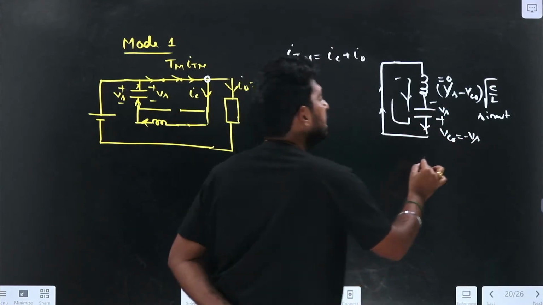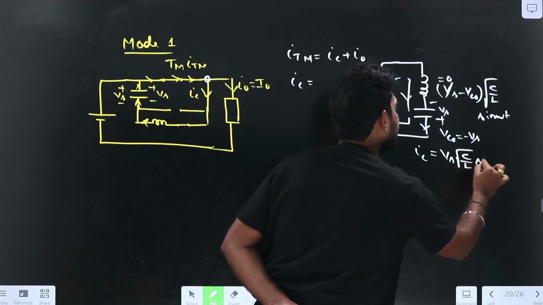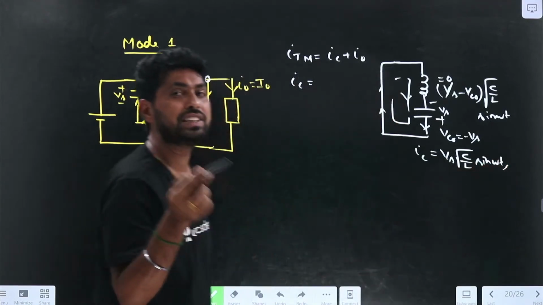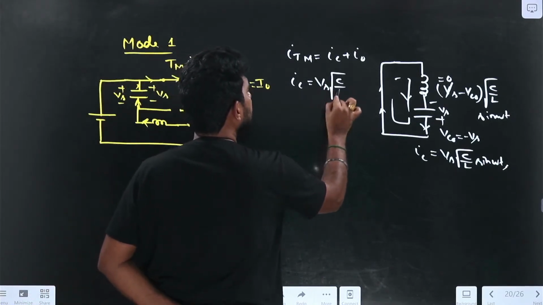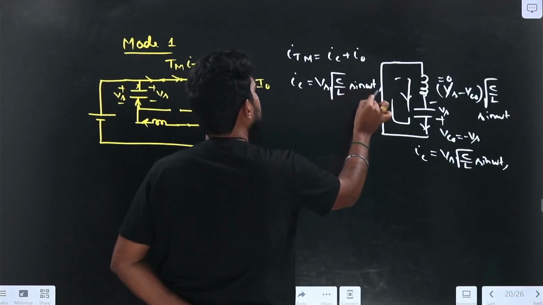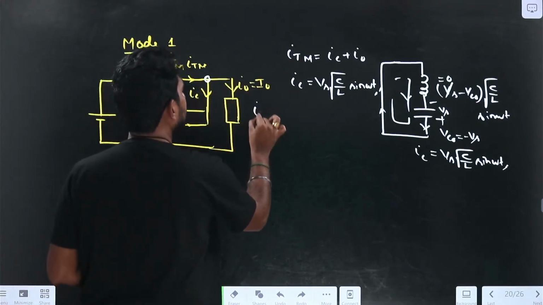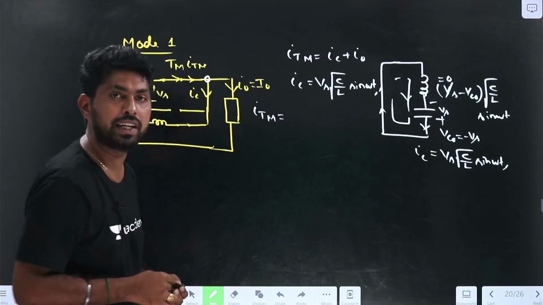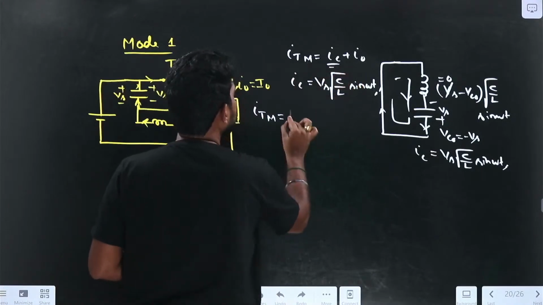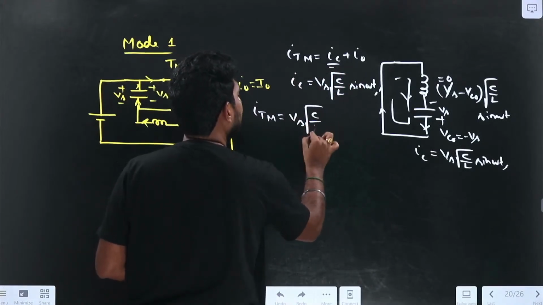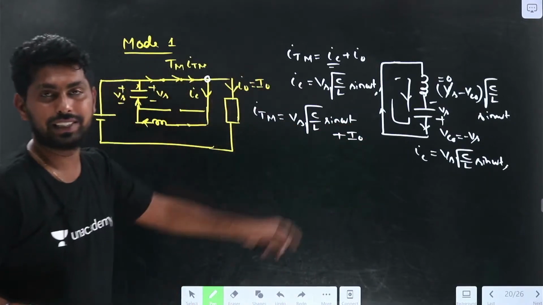So if I find this, IC equal to Vs into root of C by L into sin omega t. This we have derived in the starting of the session only. Now if I find ITM, that is the current flowing through the main thyristor, which is the summation of the IC value, Vs into root of C by L into sin omega t, plus I0.